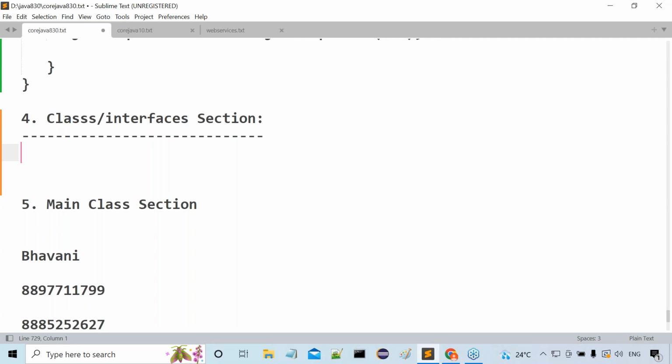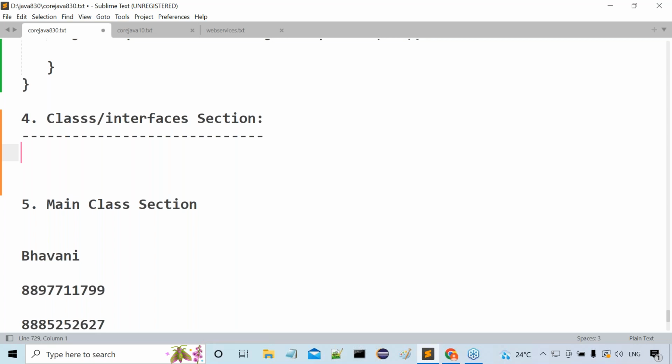Now for that I am giving some clarity. Try to understand this clearly. Class is a Java feature. It is able to represent a particular real world entity. A real world entity. Class is a Java feature, able to represent a particular real world entity.